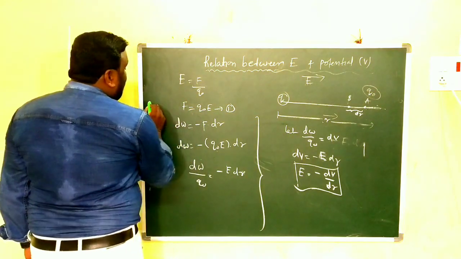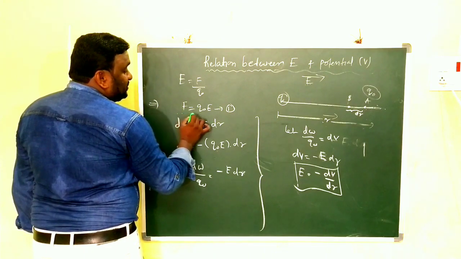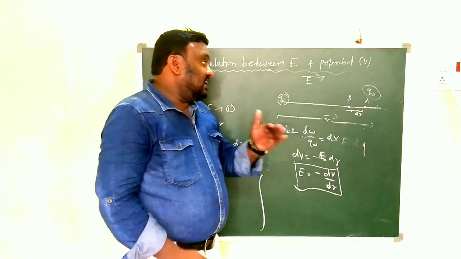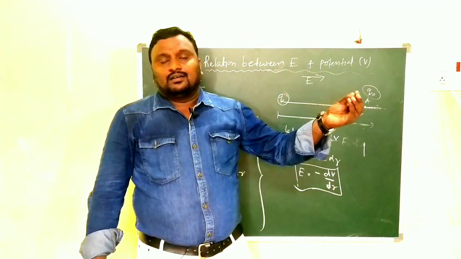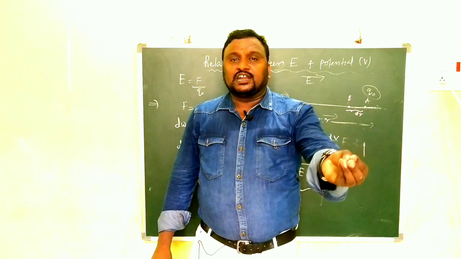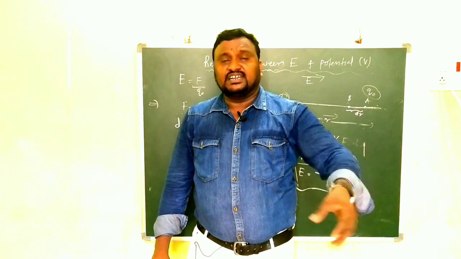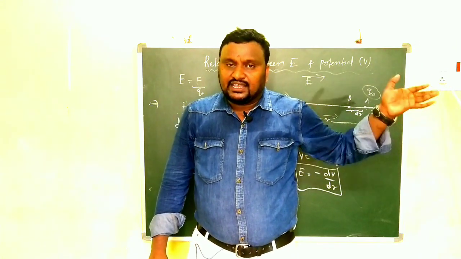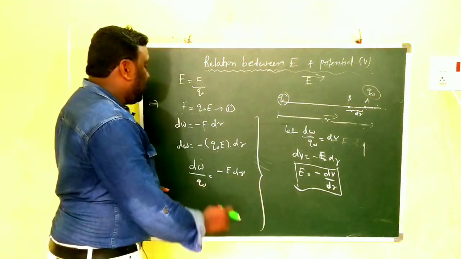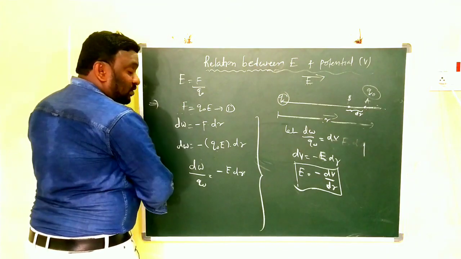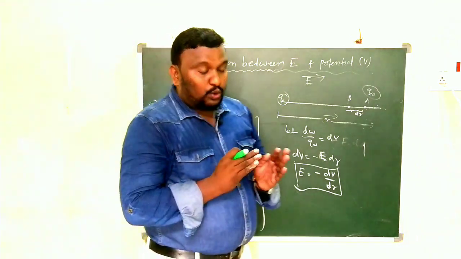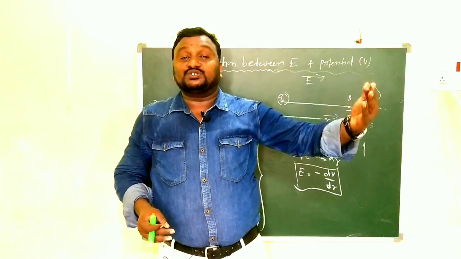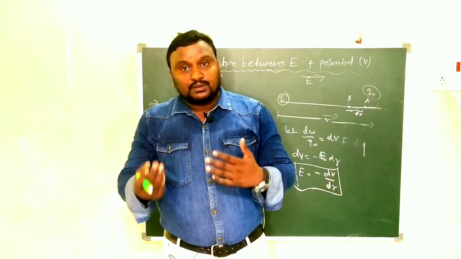Then the amount of force acting on the charge is F is equal to Q naught E, equation number 1. When a charge is placed in any electric field, it experiences some force. That is what we call electric field intensity, E is equal to F by Q naught. From that, F is equal to Q naught E, equation number 1. We are doing some work because we are moving in the direction opposite to the electric field direction.